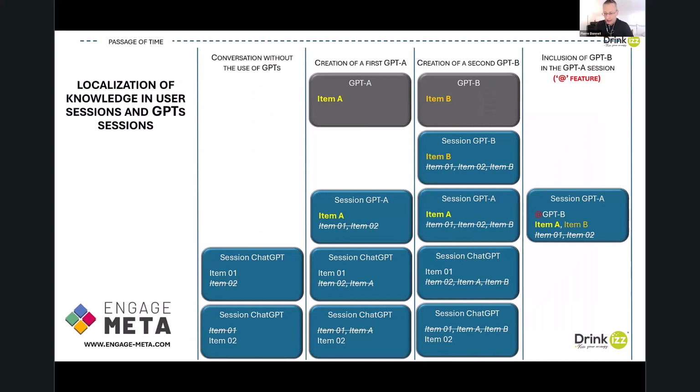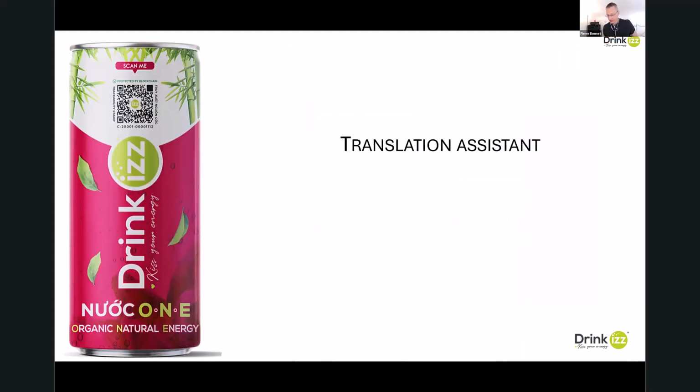You will find in the slide deck, no time for me to explain more now, all these mechanisms of session user, secret room, how to create assistants, and how we can share knowledge between assistants. Let me show you now the translation assistant.